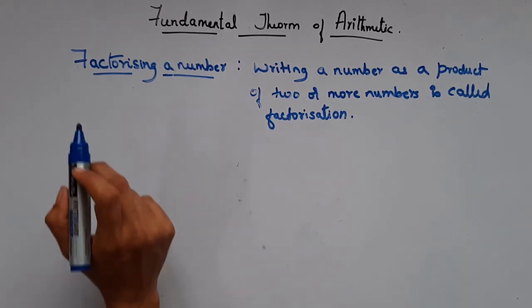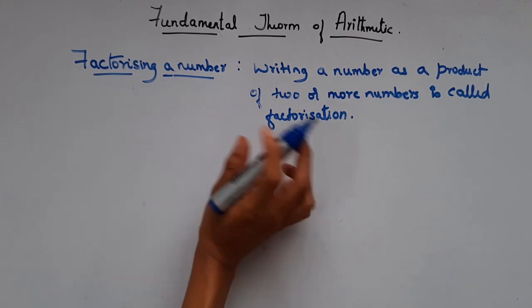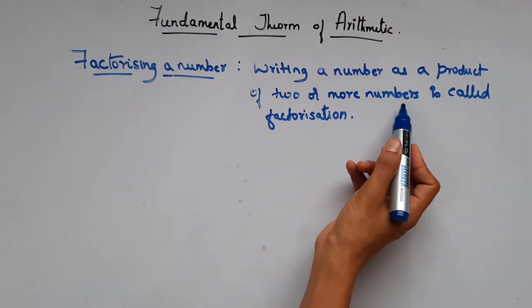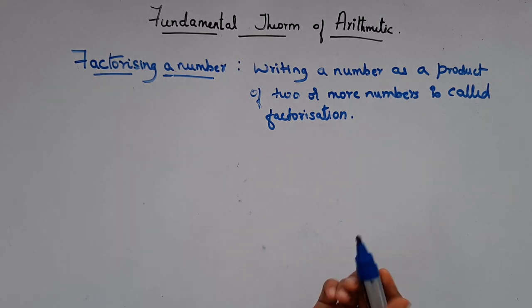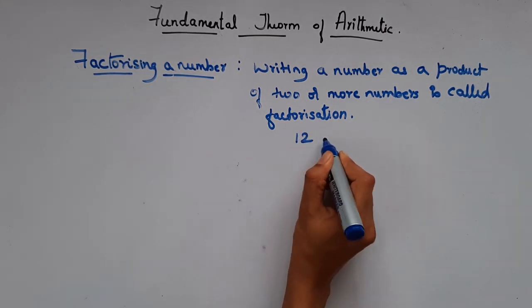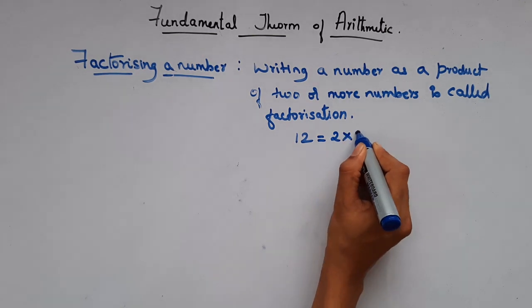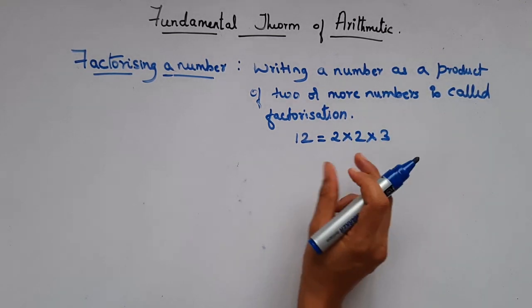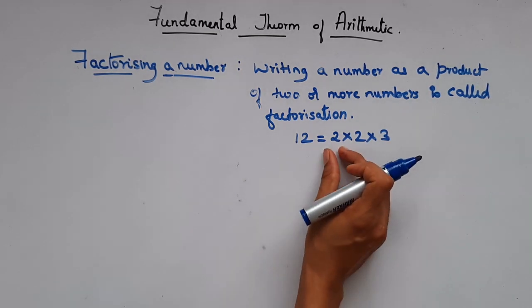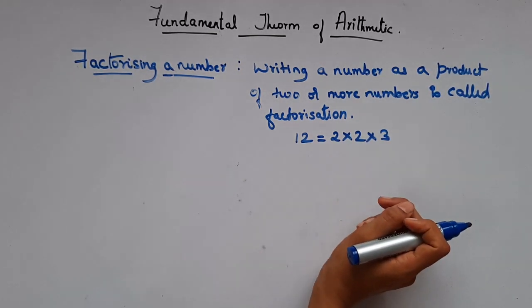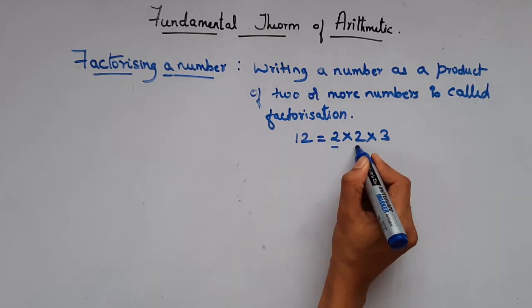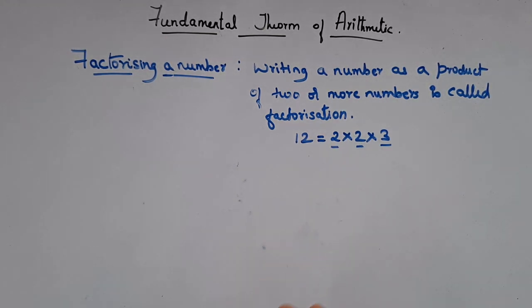So now let's see what factorizing a number, or factorization, means. Writing a number as a product of two or more numbers is called factorization. Let's take 12. 12 can be written as 2 into 2 into 3. So 2 twos are 4, 4 threes are 12. So 12 can be written as the product of more than two numbers, and that is called factorization. These numbers 2, 2 and 3 are the factors of 12.